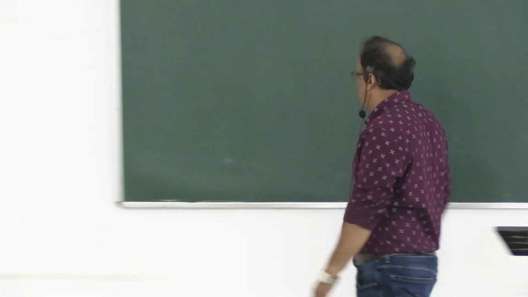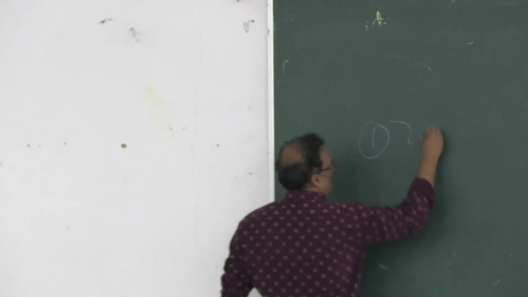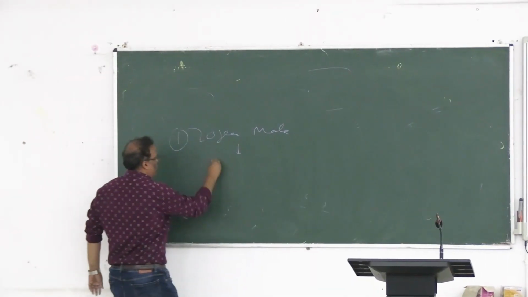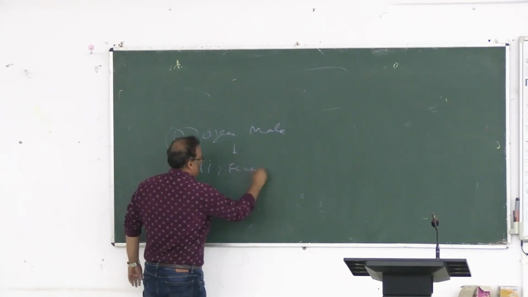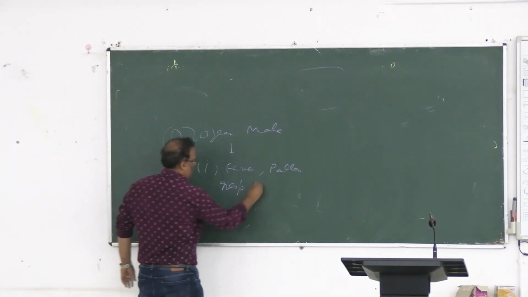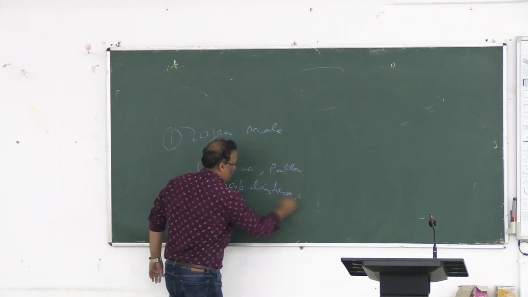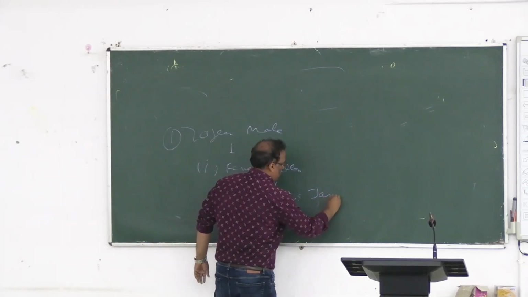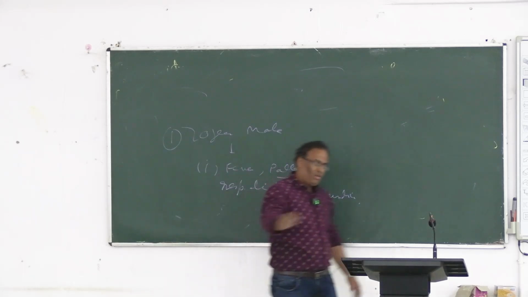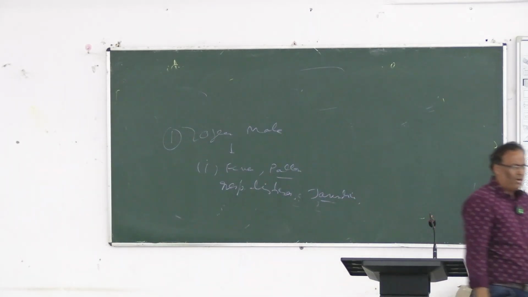Now suppose one patient has come, a 20-year-old male, presenting with fever, pallor, respiratory distress, right? Jaundice. Whenever you are dealing with pallor and jaundice, always suspect hemolytic anemia or some sort of blood pathology.